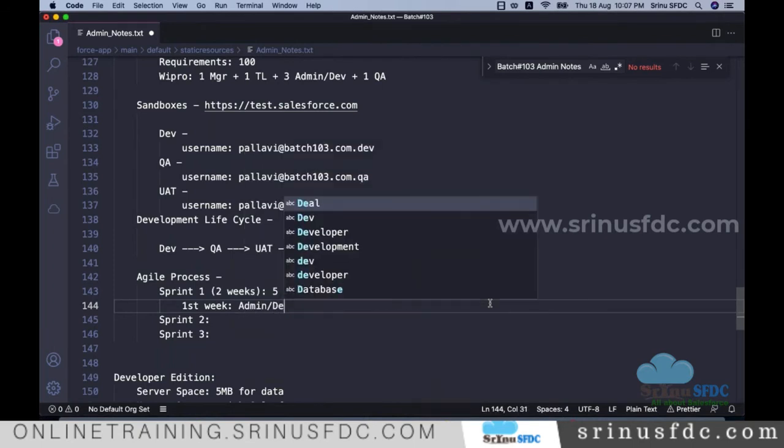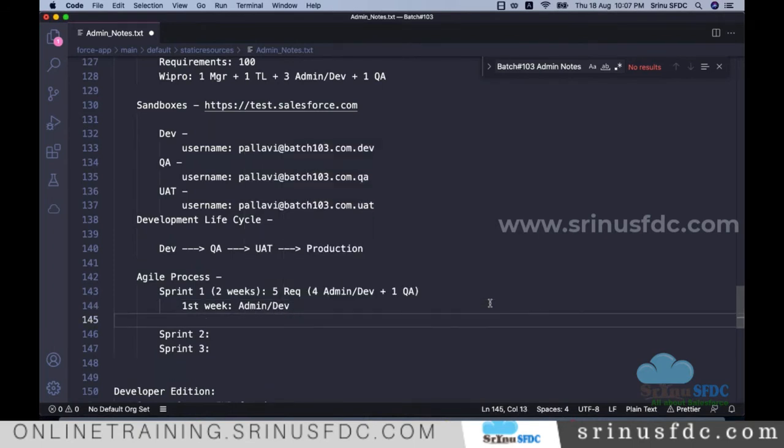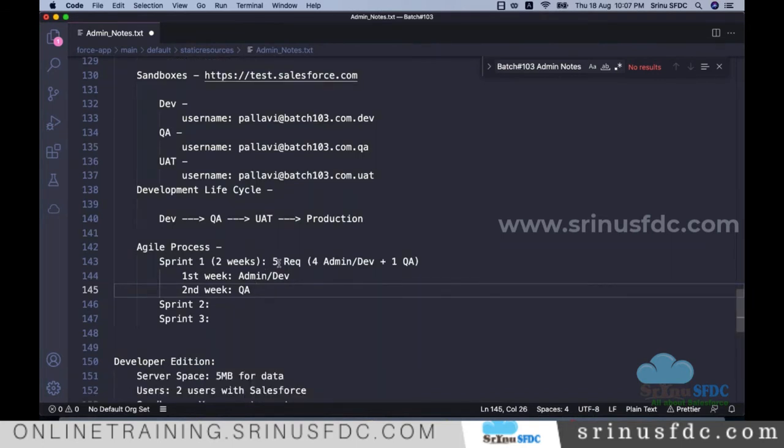Admin or development. I'll explain what that admin and development is. In the second week, QA testing will be done. And each person in this team takes one or two requirements and works on that.